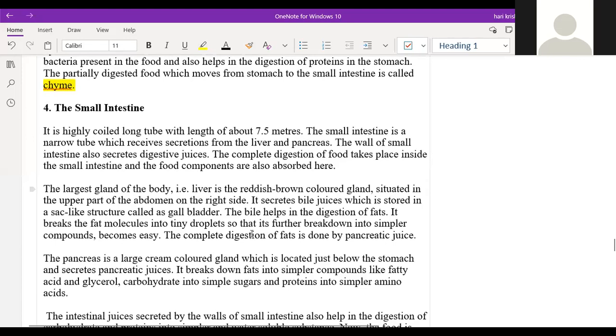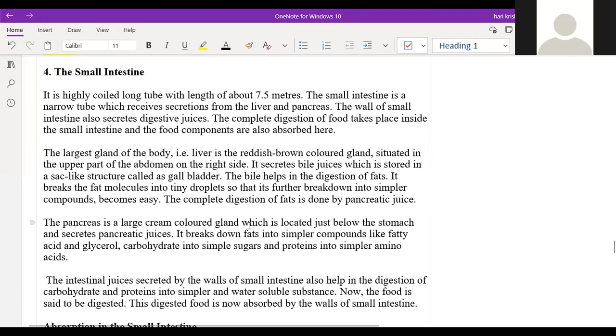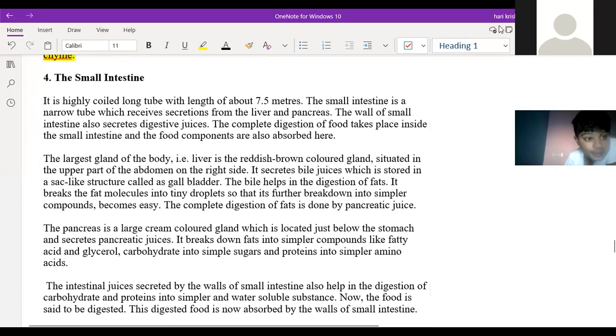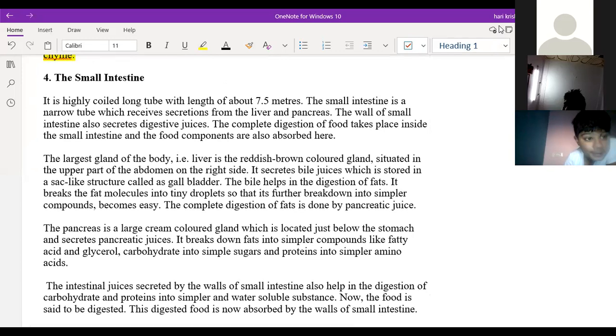So next part is the small intestine. The small intestine is about 7.5 meters long, and it is divided into 3 parts actually. They are duodenum, jejunum, and ileum. The duodenum is the U-shaped part, and there it will absorb the food basically because villi are present in its walls.